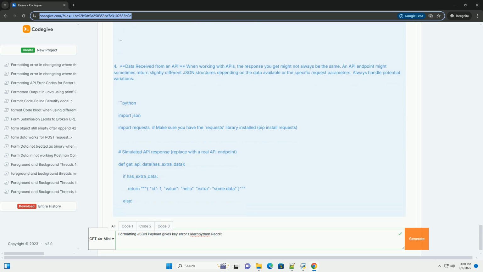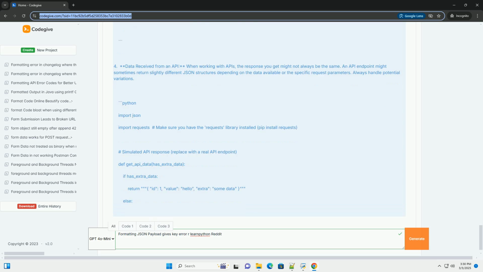2. Document your JSON structures. Clearly document the expected JSON structures for your application, especially if you're working with APIs or data sources that might change. This makes it easier to understand the data and handle potential errors. 3. Use descriptive variable names. Choose variable names that clearly indicate the meaning of the data they hold. This makes your code more readable and reduces the chance of typos.